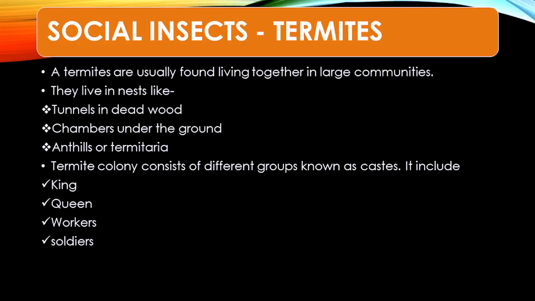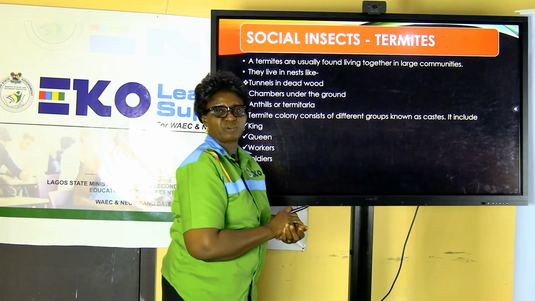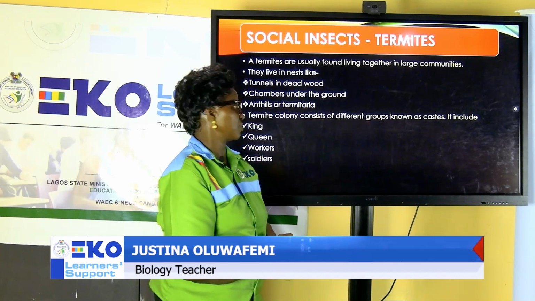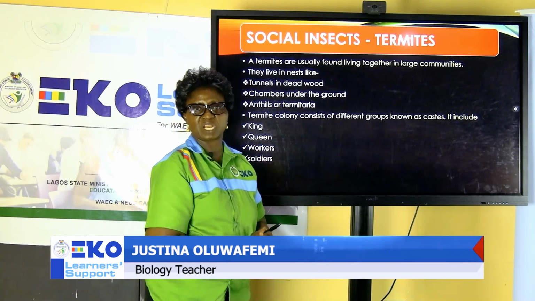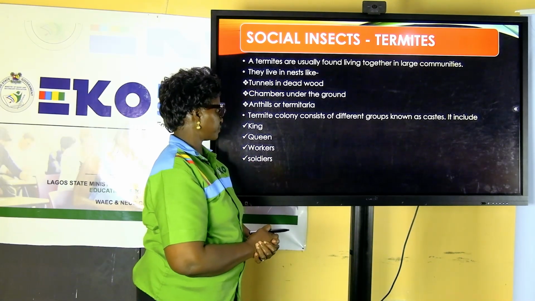When we have chambers in the ground, under the ground, termites can equally be found there. They live in ant hills, or what is called termitaria. Termitaria is used in plural form. When you hear the word termitarium, it is in singular form. Termites living in colony, they consist of different groups.